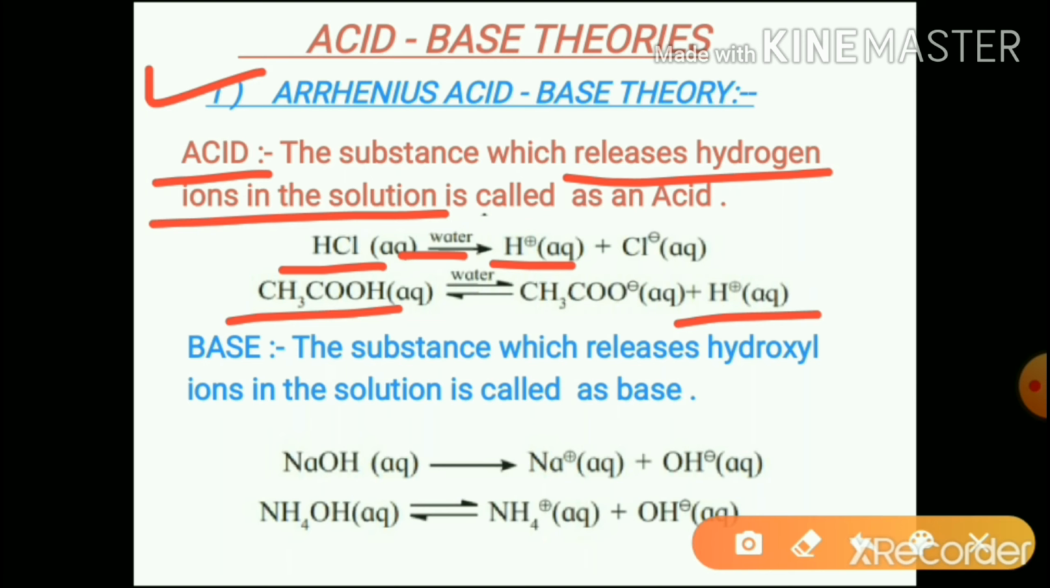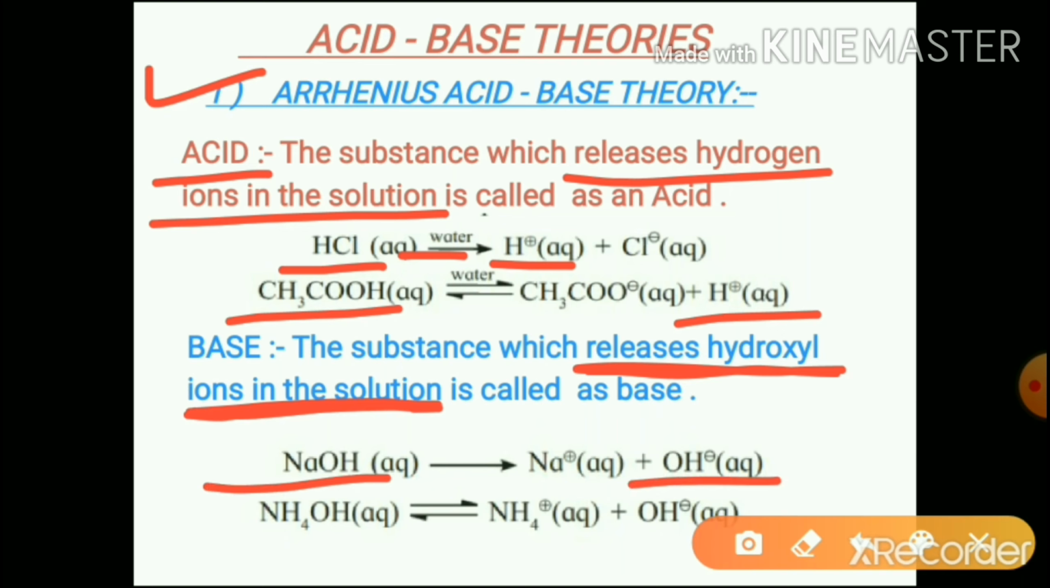According to Arrhenius, a base is a substance which releases hydroxyl ions in the solution. In the solution is very important. NaOH in water produces hydroxyl ions. Ammonium hydroxide in water produces hydroxyl ions. So these are the Arrhenius bases. But this theory can explain H plus and OH minus ions only in water.